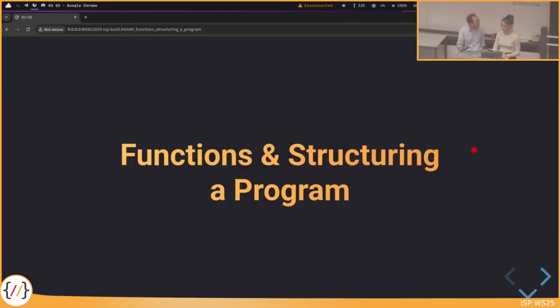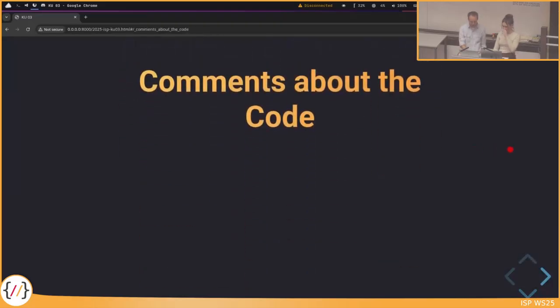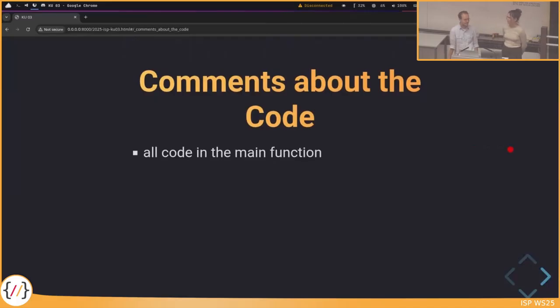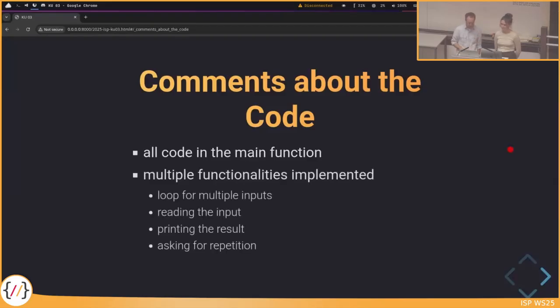I would like to comment now on your code a bit. So what have we done? All the code that we have written is in the main function. If you do this in the assignment, then your tutor, no matter who it is, will tell you all your code is in the main function. You didn't use any other functions. Don't do this. I will need to deduct points. This is not a good style. All code in the main function is not a good style, and we will not do this in the course, except for today, because we want to present this.